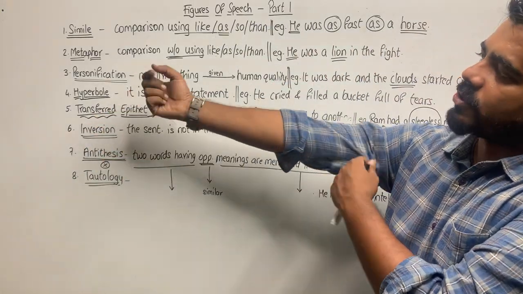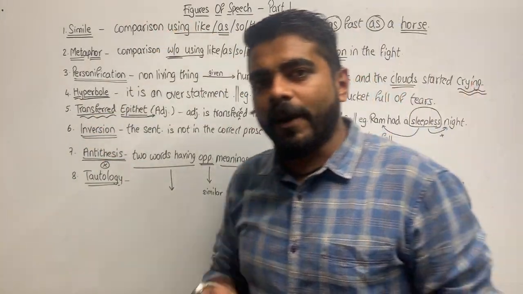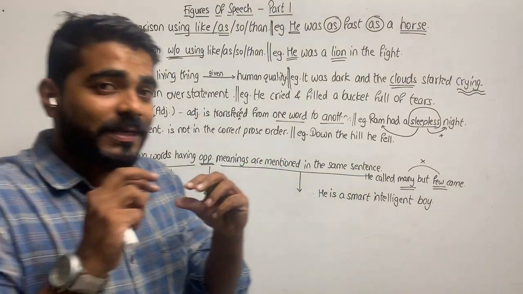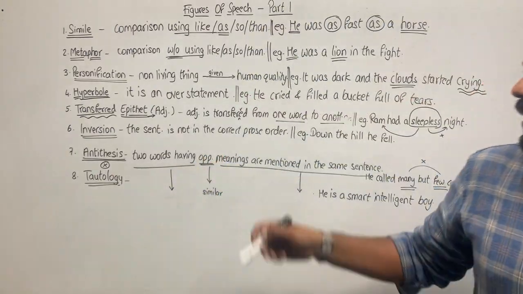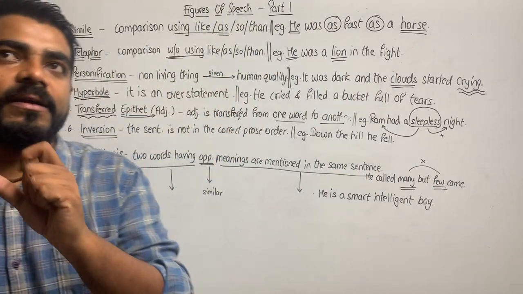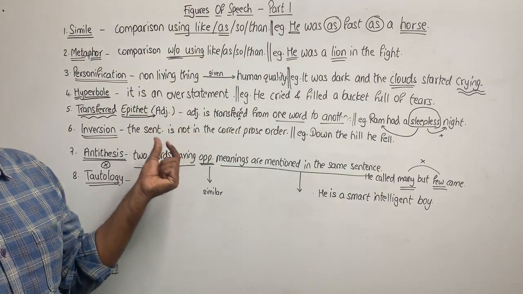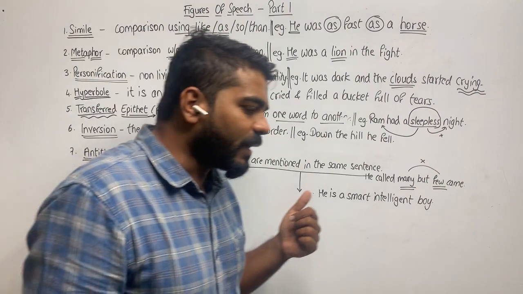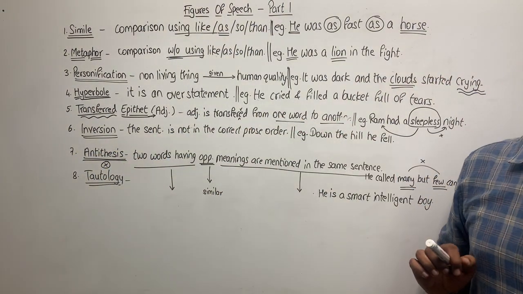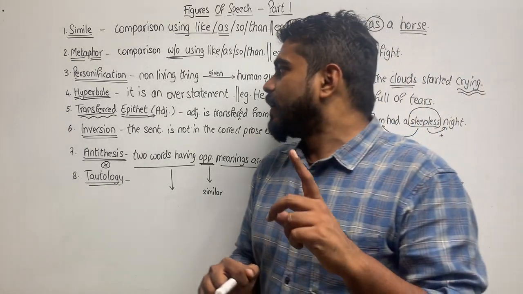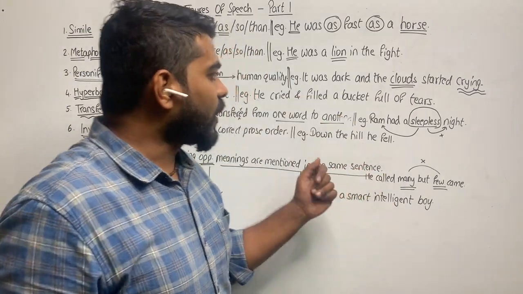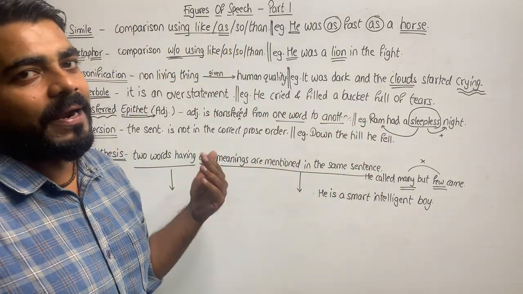So that was personification. Hyperbole. In hyperbole, the sentence is over exaggerated. It is an overstatement. Something that is not possible is mentioned. He cried and filled a bucket full of tears. Next is transferred epithet. Epithet means adjective. In transferred epithet, we have an adjective transferred from one word to another. In transferred epithet, we will be having an adjective which is transferred from one word to another. For example, he had a sleepless night, or I had a busy day.